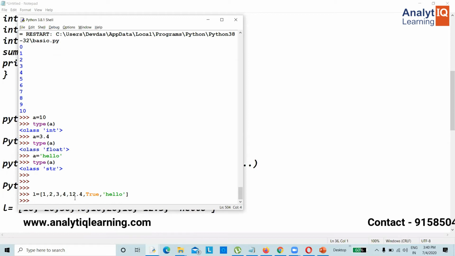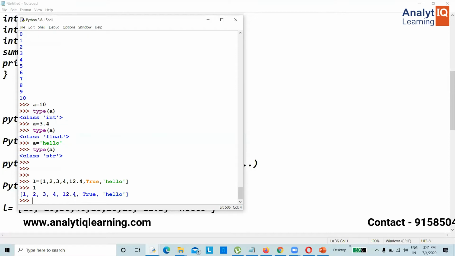List supports both duplicate values, heterogeneous values, and once you create the list, you will be able to edit the values inside list. And list, in whatever order we store the values, in the same order values will be stored in my system. So if I display this one, the same order it is stored.